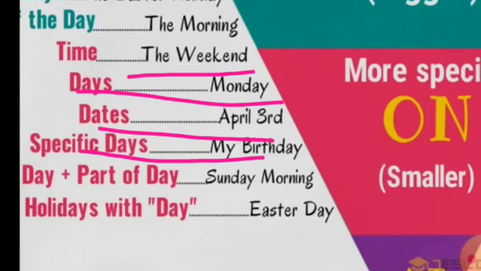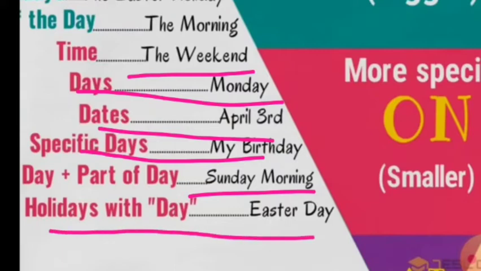So when we say a day plus part of day, we say on Sunday morning. We may say we will go there on Sunday or in the morning. But when I'm using a day plus any specific part of the day, then we say on. Holiday with a particular day, we will say in the Easter holidays, because Easter holidays refer to a bigger stretch of time. But when I say about the particular day, Easter day, I would write on.